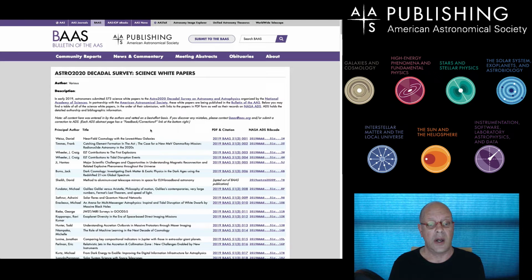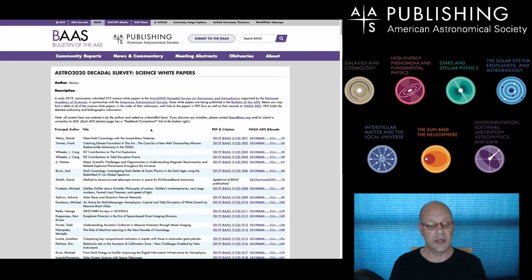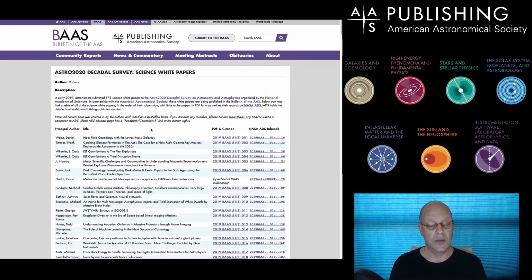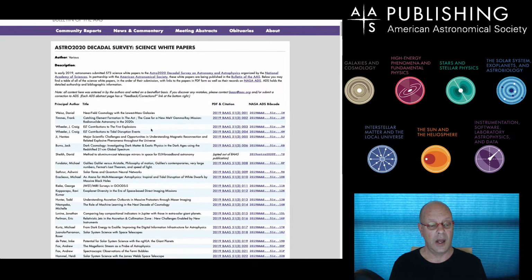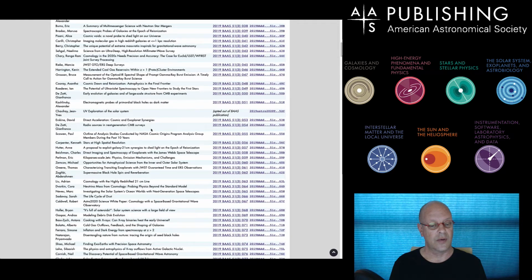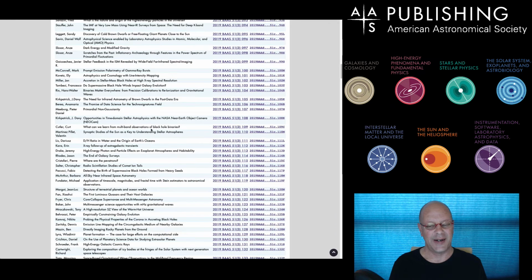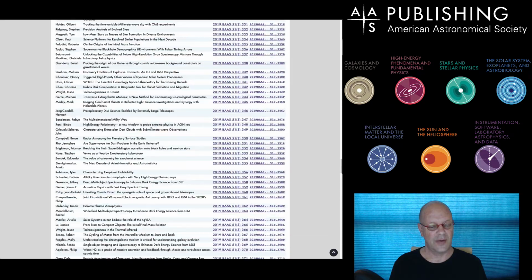And so we have a brief description. You can get the PDF, you can get the citation, you can get the ADS bibcode on these 573 papers that were submitted to the Decadal Survey. And you can read a couple of the first ones there. Lots of good stuff, observational theory, I see some instrumentation, machine learning, software, hardware, and we'll just gently scroll through. I'm not going to walk through each one of those, that would be crazy, but we go through 573 and they are all there.